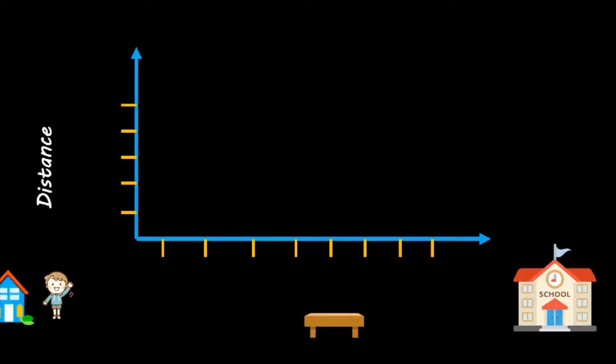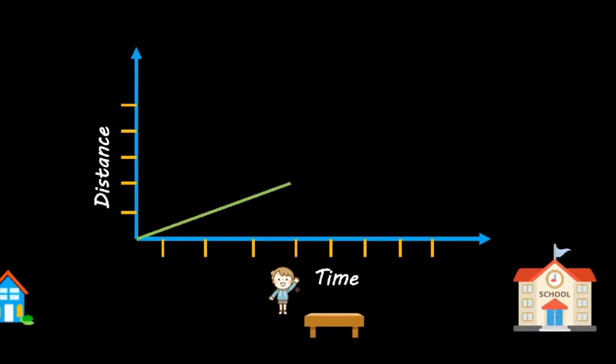Let us understand the distance time graph for the above case. From home to bench the graph is increasing. And for those 5 minutes on the bench the graph becomes constant. And then while going home in the opposite direction for collecting homework, the graph still increases, as the distance which the boy is covering is increasing. And then for the same reason, while moving towards school, the graph again increases. This is the reason why the graph of distance versus time is always increasing.